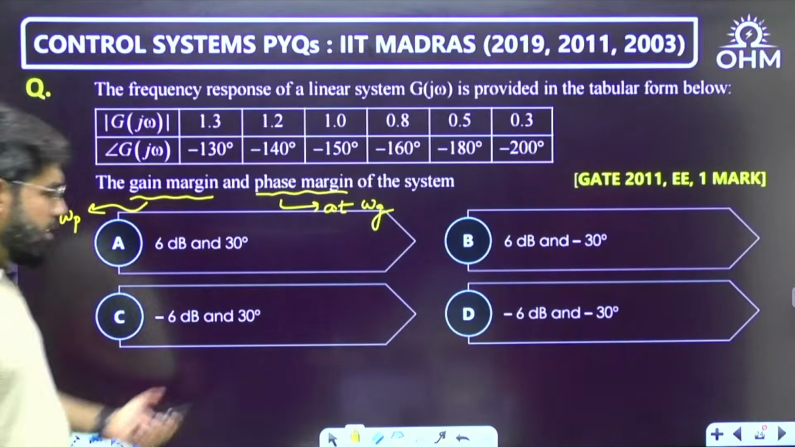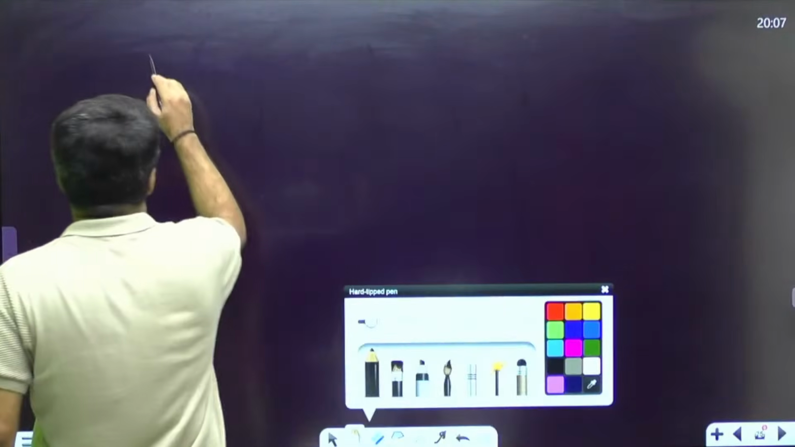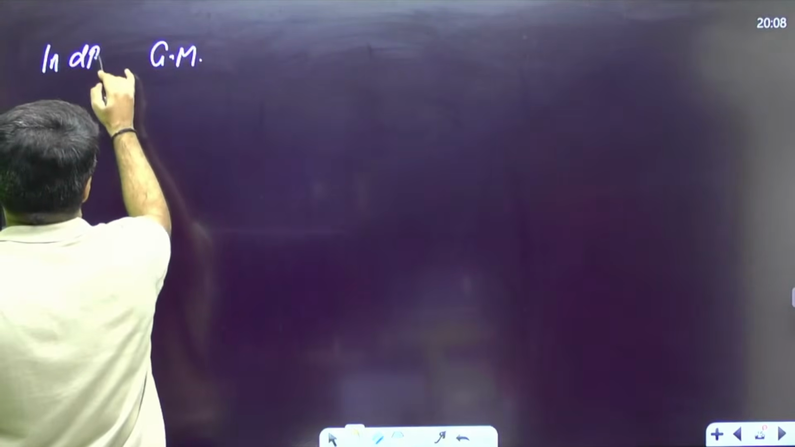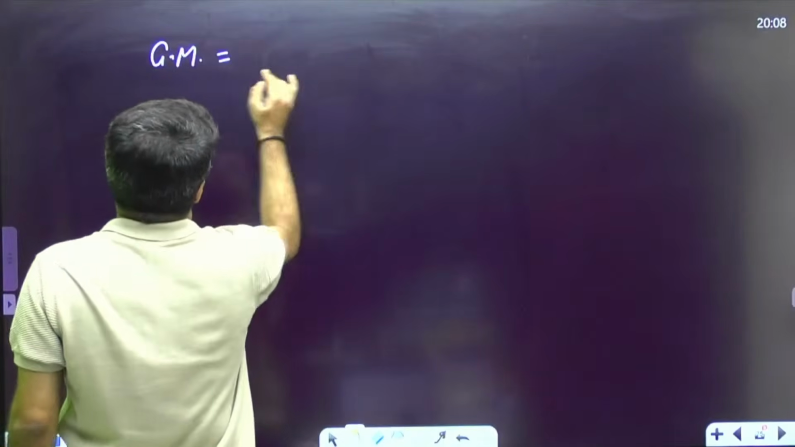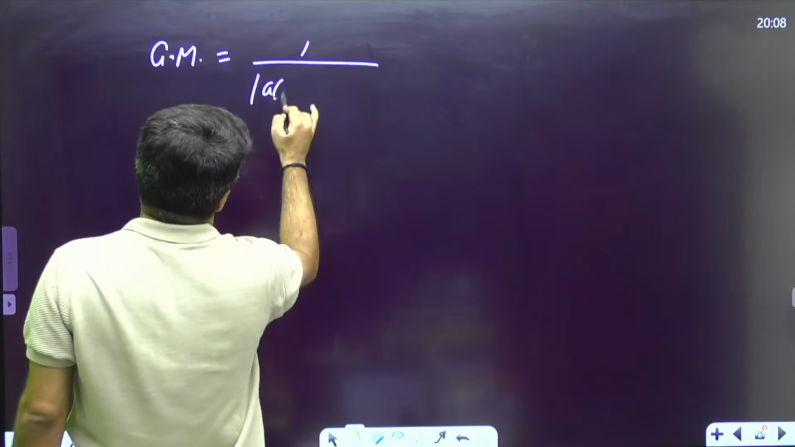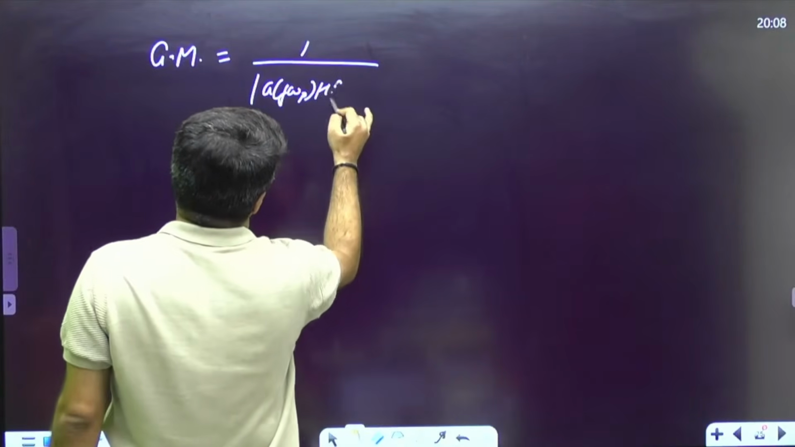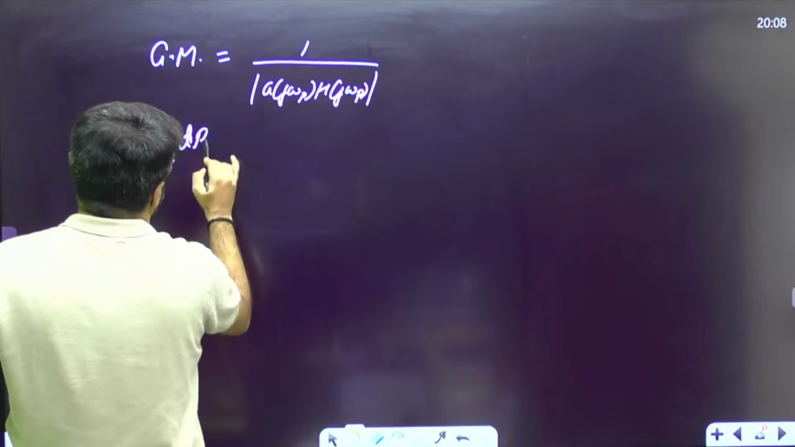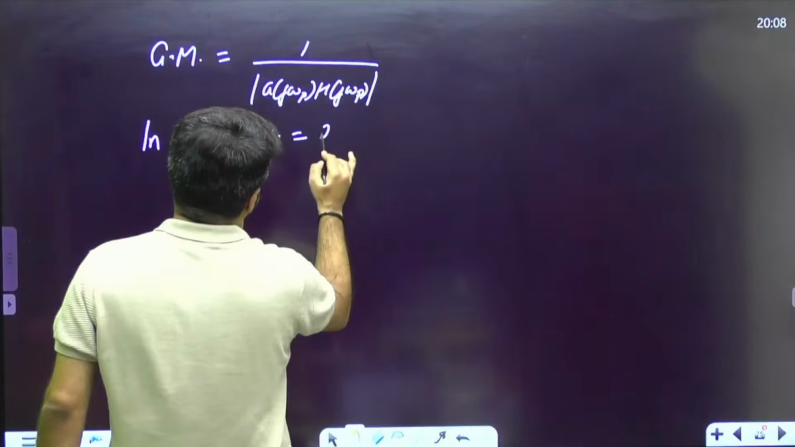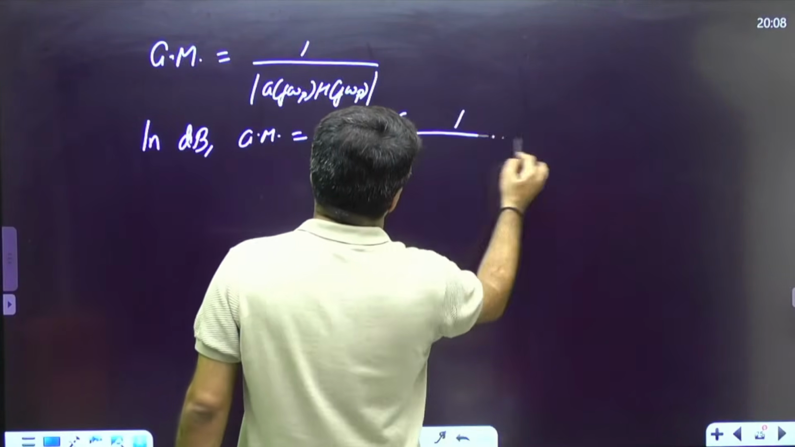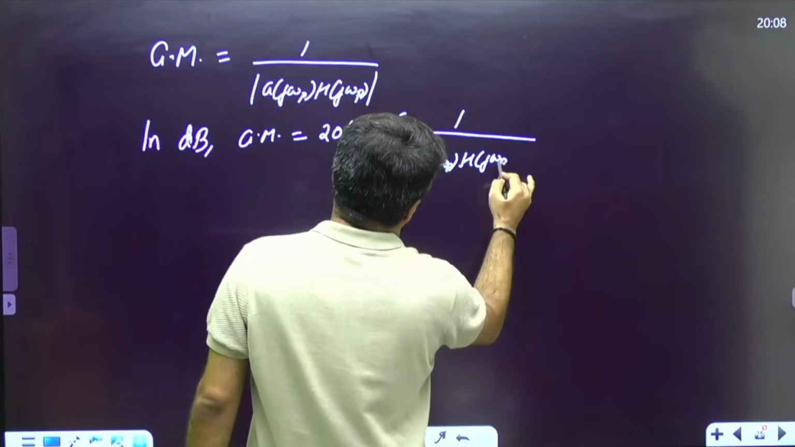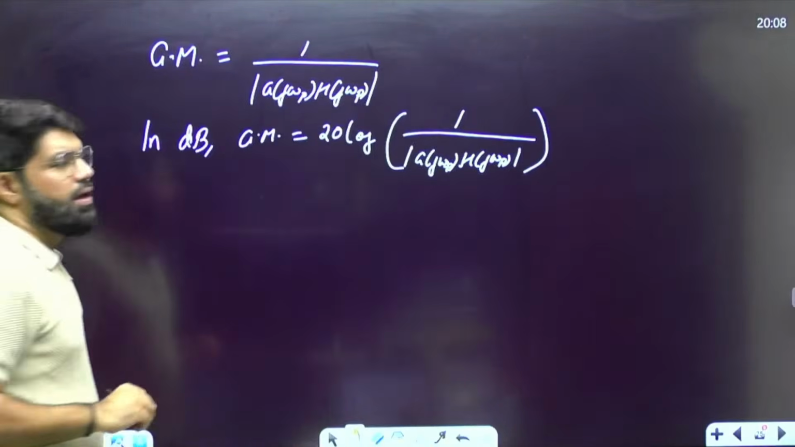Right, it's a very fundamental definition question only. But if I write down, what is actually gain margin? Gain margin is given by 1 upon the magnitude at omega p, 1 upon modulus of G(j omega p) H(j omega p). Or in decibels, which is the standard unit for gain margin, it is expressed as 20 log 1 upon mod of G(j omega p) H(j omega p).